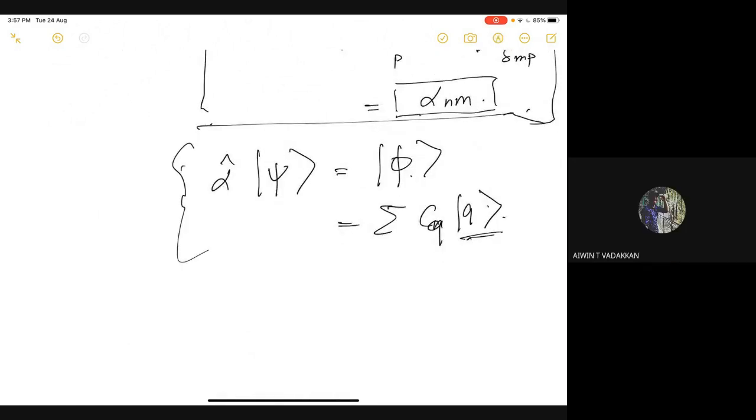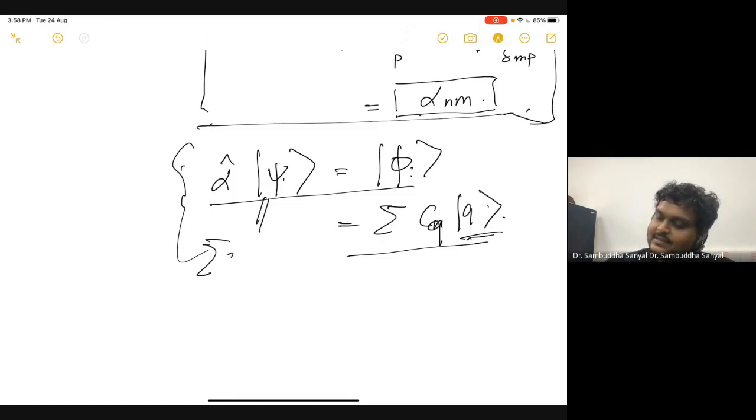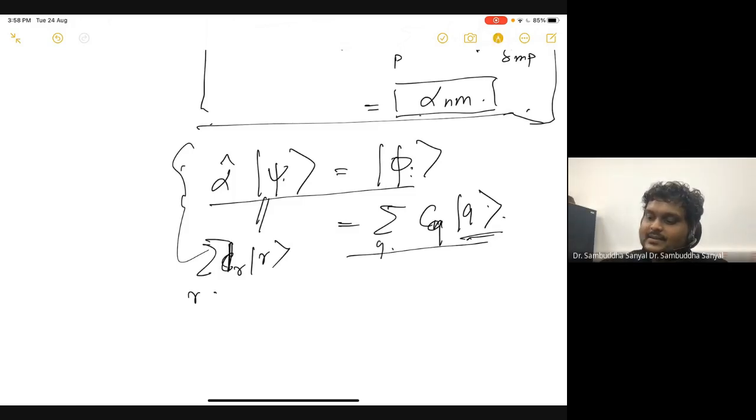See, this statement is always true. You agree to that, right? A vector goes to another vector, and this vector you can also write as some, let's say, C_r r. Not C, let me call it D. D_r r, where this is some coefficient D and this is some running index, right? So this is always true, anyways.